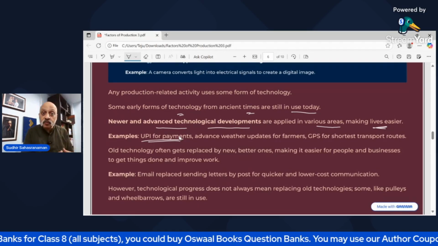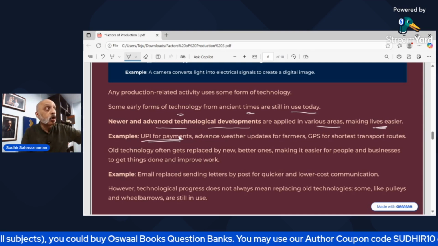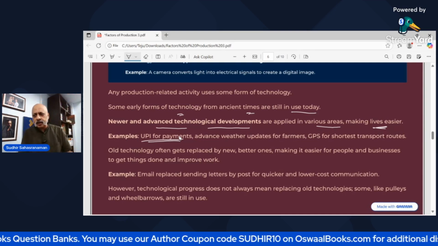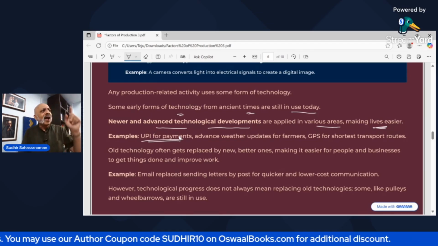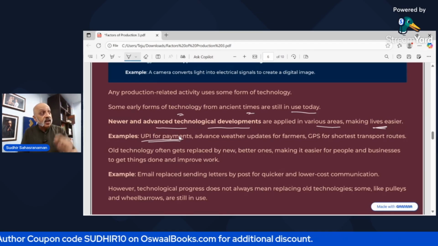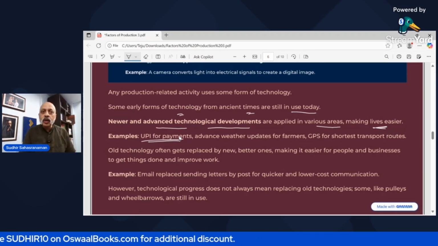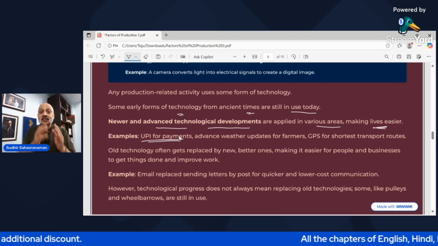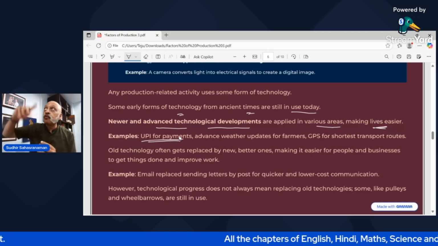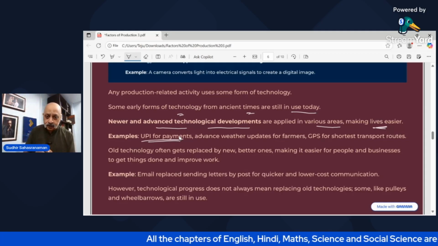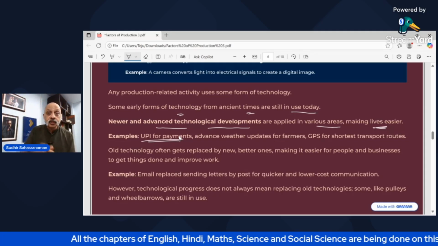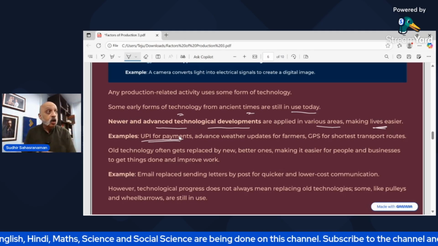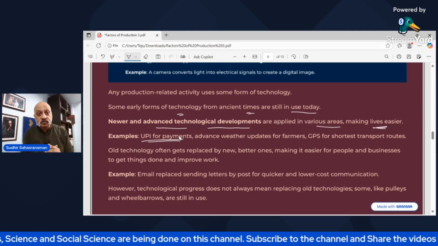You get advanced weather updates. You know that at 2 o'clock in the afternoon, it is going to rain heavily. There is a weather forecaster who is so precise, he will say at 8:15 p.m. it will start raining in this area, and lo and behold, it actually starts raining at 8:15 p.m. in that area, right? That is because you have advanced weather forecasting because of the satellites in the sky. It helps agriculture. A farmer will know that in this month, on this day, it will rain heavily, or it will not rain for the next 15 days, right?